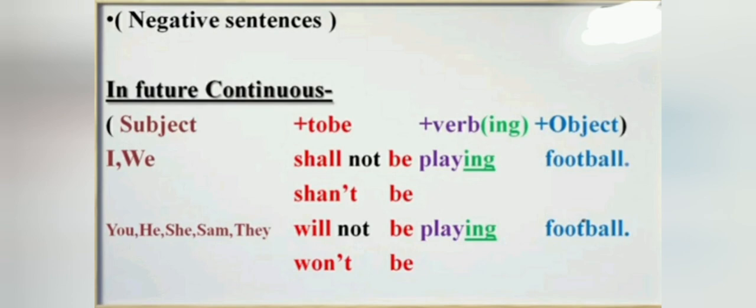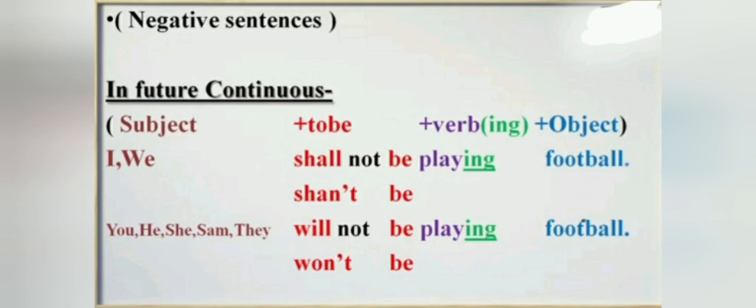We will not write not after shall be. We will write not in between shall and be, will and be. So we have to write shall not be or will not be. Is it clear? Example, I shall not be playing football. You will not be playing football.